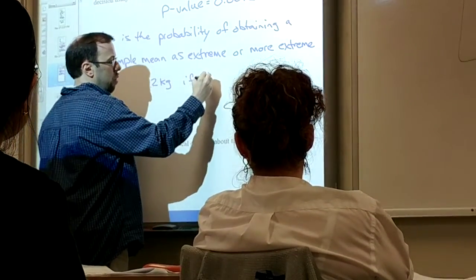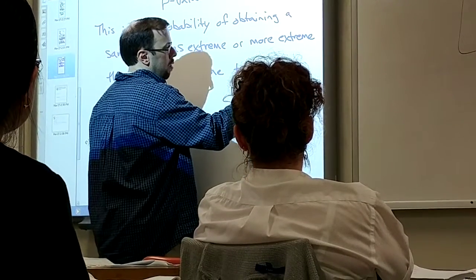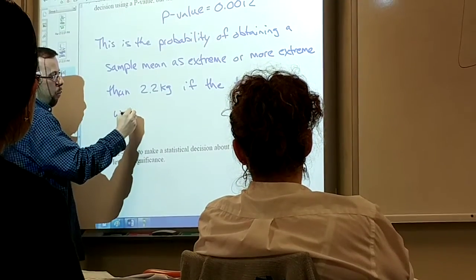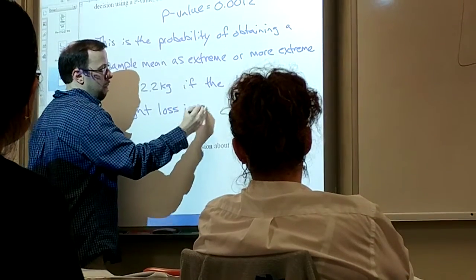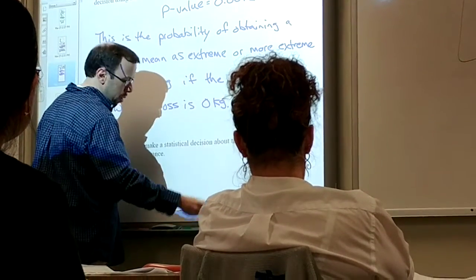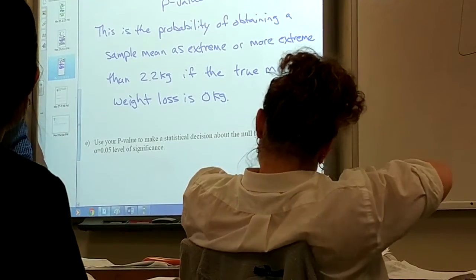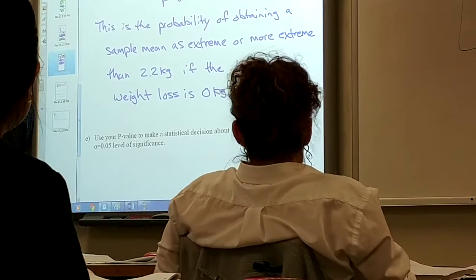If the true mean weight loss, you can keep going, the true mean weight loss is 0 kilograms. So it's the probability of obtaining a sample that you got if the null hypothesis is true. In this case, the null hypothesis is that there is no weight loss.